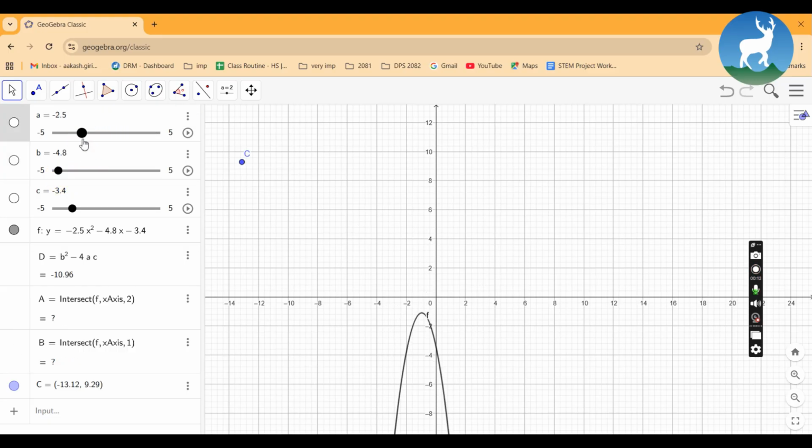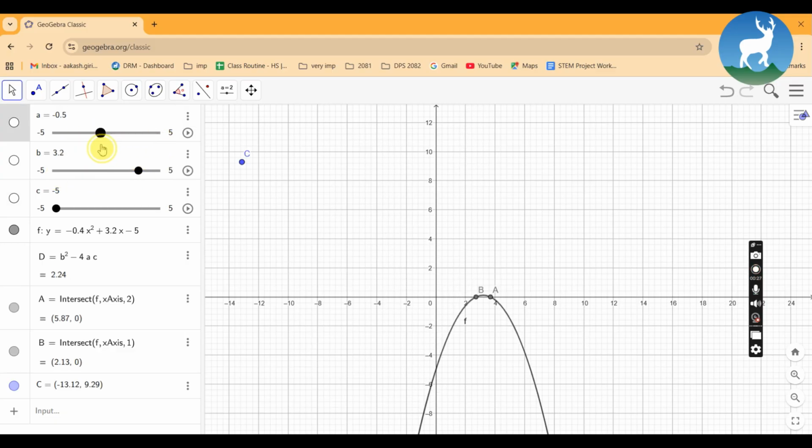For d equal to 0, we are adjusting the value of a, b and c randomly. It's taking a bit longer to make d equal to 0, but for d equal to 0, it touches the x-axis at exactly 1 point. Like we can see here, if d is less than 0, it doesn't cut the x-axis at all.